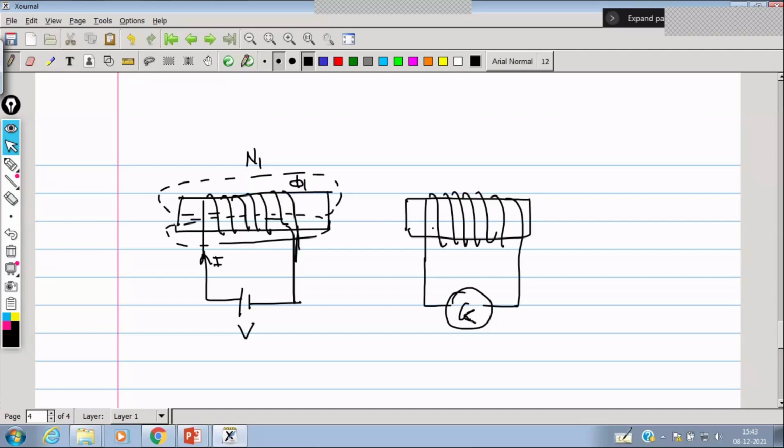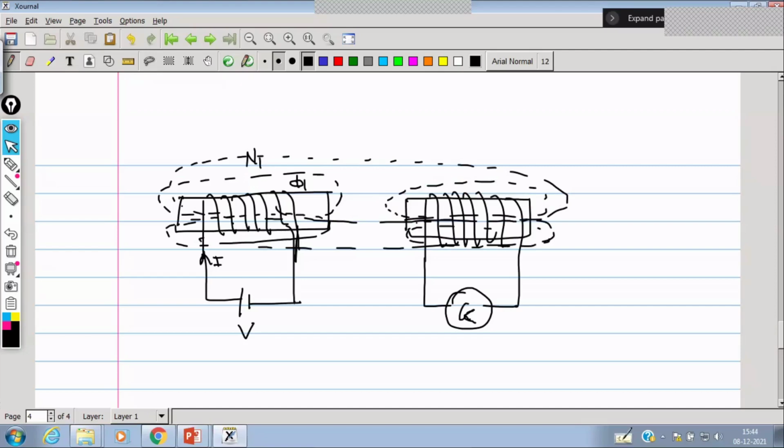What is going to happen? The flux which is created will also link to the circuit too, and it has its own magnetic field, or own induced EMF also.